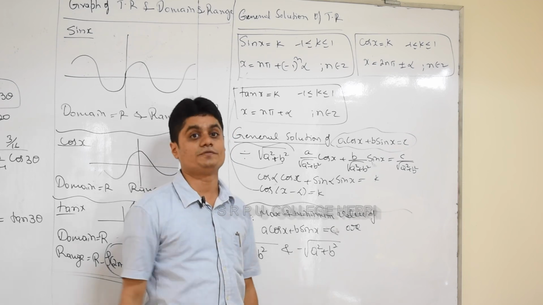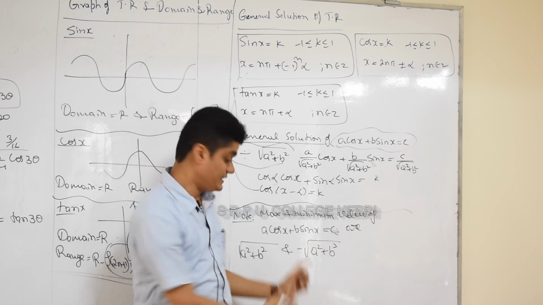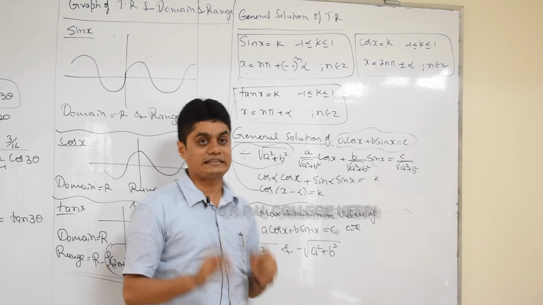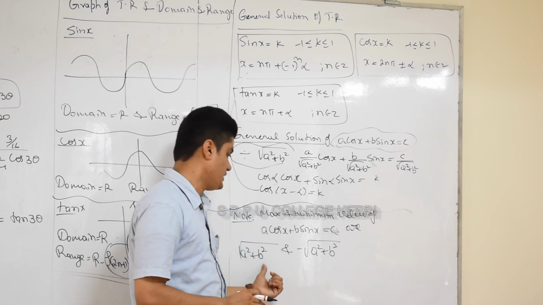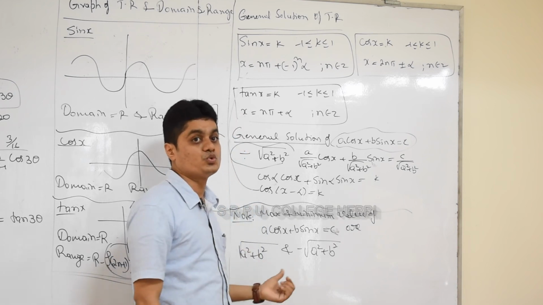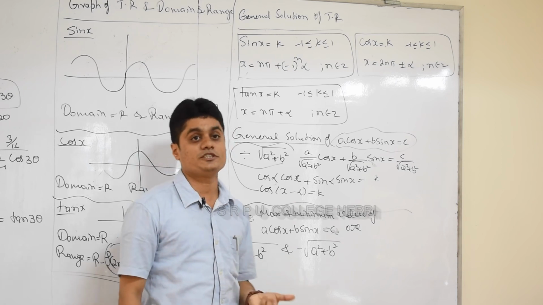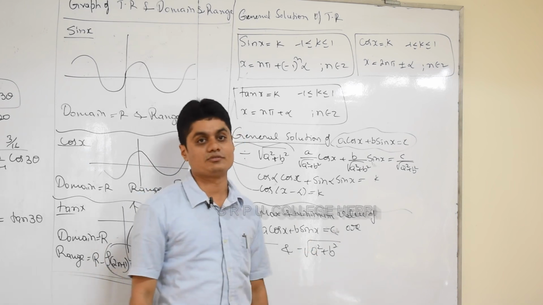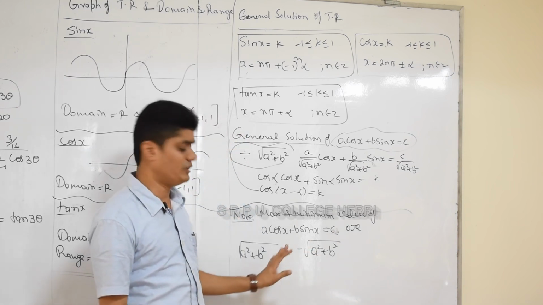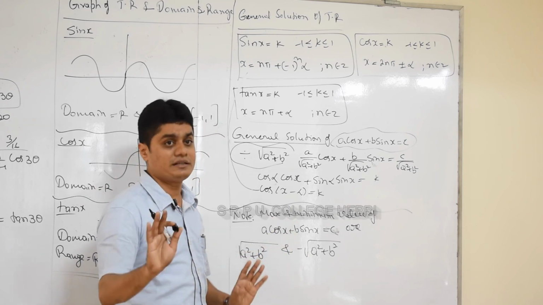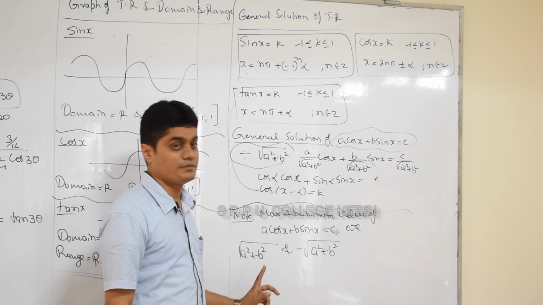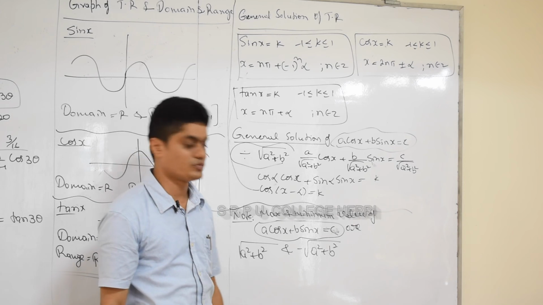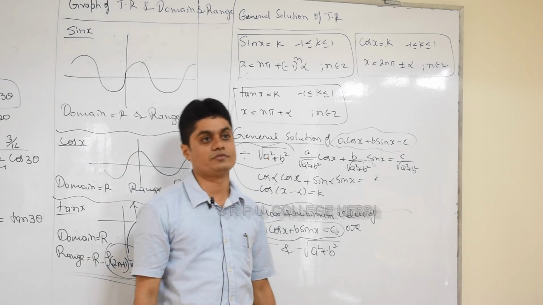Find the maximum value of a cos x plus b sin x. Why am I taking this here? Because of this reason the answers are like this. Suppose you want to find the maximum value of a cos x plus b sin x, then directly you can write the answer, and that answer is root of a square plus b square. If root of a square plus b square is the maximum value, then what must be its minimum? It's the minus sign, minus root of a square plus b square. So you want the information. Don't worry why the answer is like this, but remember it, because this is very useful for the entrance exam. So the maximum value of a cos x plus b sin x is root of a square plus b square, and the minimum value is minus root of a square plus b square.